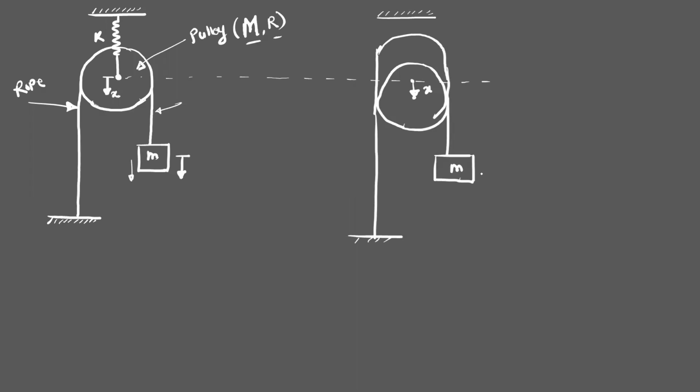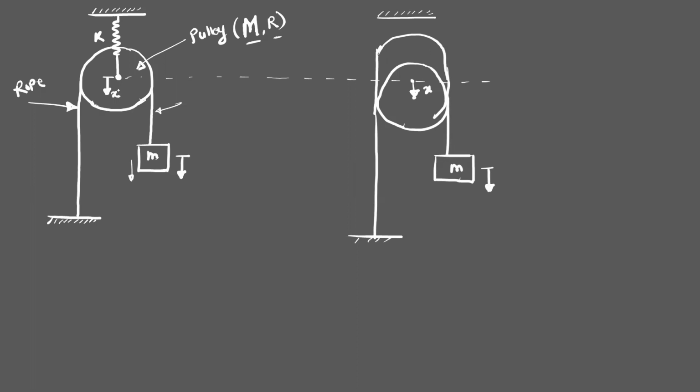After this, if you try to pull this mass in the downward direction, what is the possible displacement for this mass m? Will it be x only, x by 2, or 2x? You can give your answer in the chat box. I hope you understood my question.